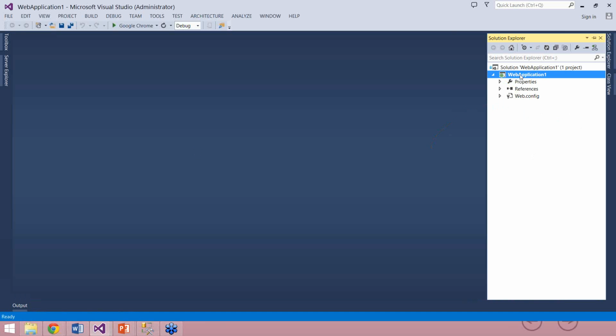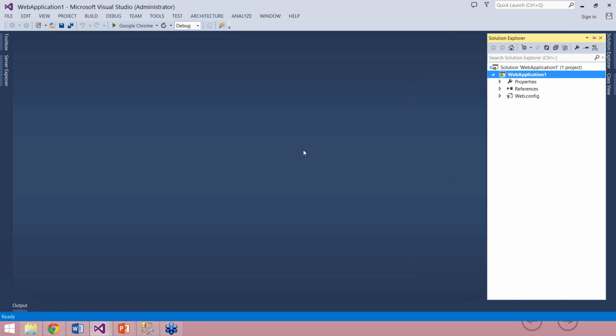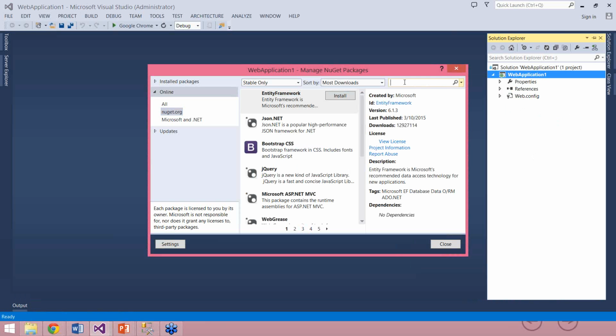Next, I'll right click on my project and select Manage NuGet Packages. You can download the AngularJS library from the AngularJS website and manually add it to the project, or you can use the AngularJS CDN as well.